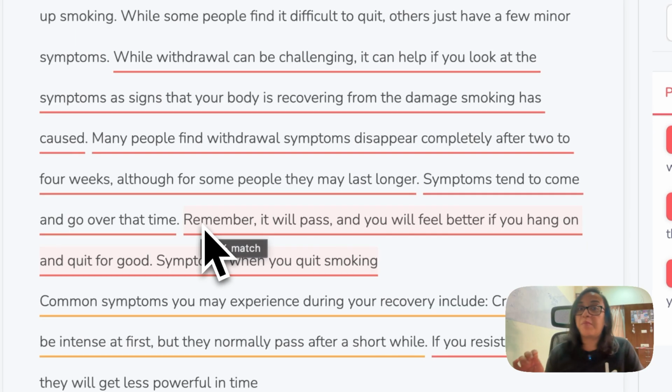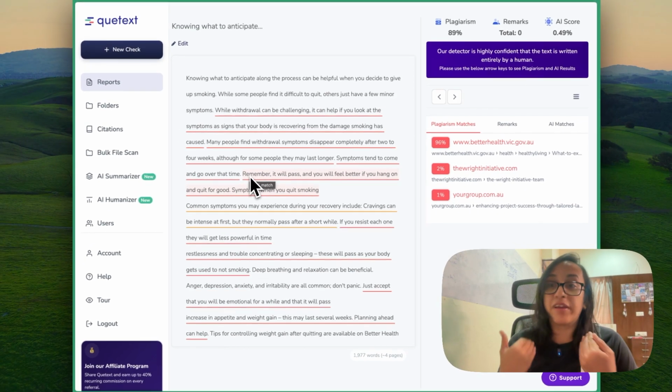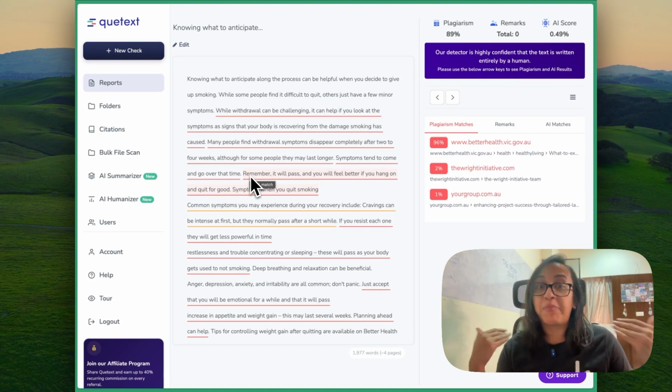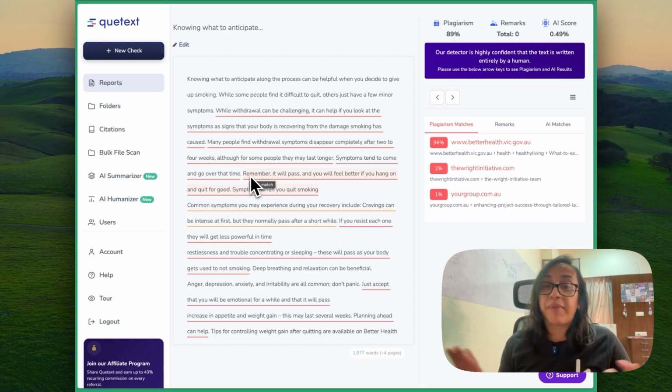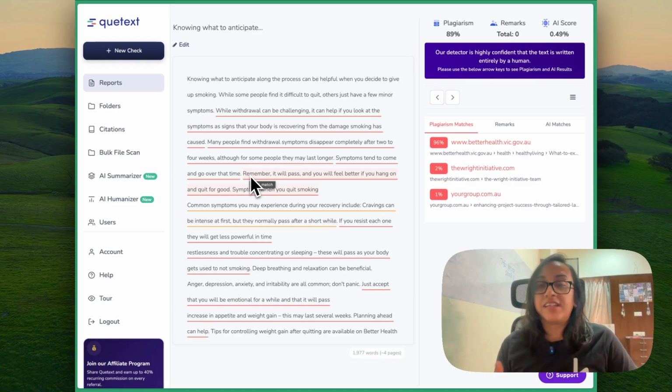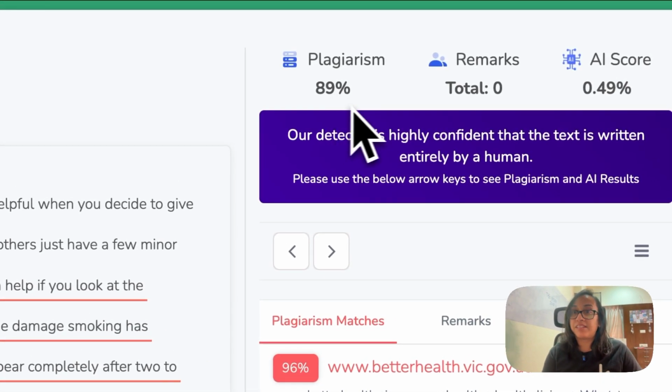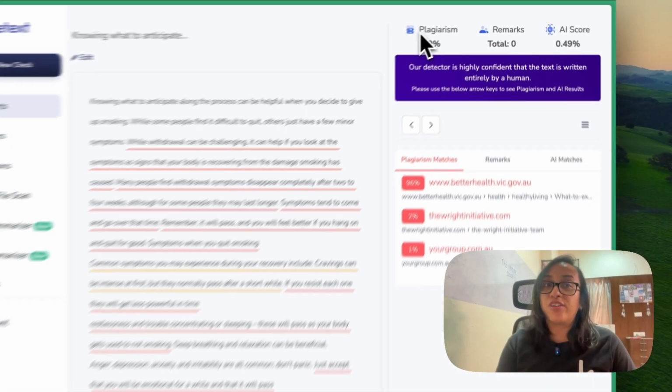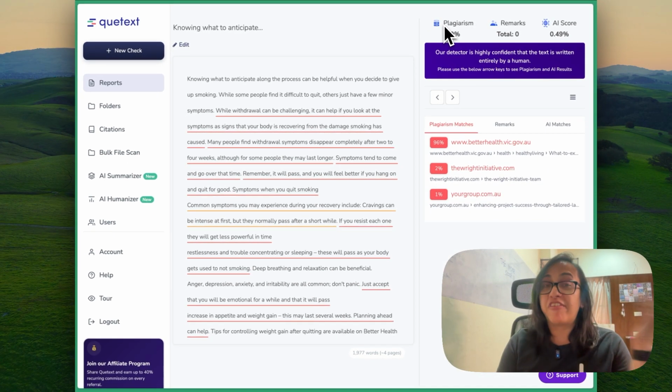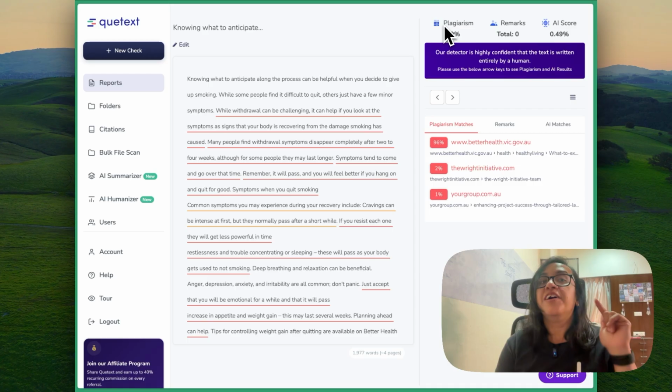So even though Quillbot, one of the most powerful paraphrasers, had paraphrased this text, if I am a human and I look into these two texts, I'll probably not be able to find a match, because it would take me hours of comparing each line, the sentence structure, etc. But with Quetext, in just a few seconds, even the paraphrased text has been caught with an 89% probability that this is plagiarized. This goes to show that Quetext is super powerful when it comes to detecting plagiarized text. Even though you have used an AI paraphraser, you are not safe from this powerful tool.